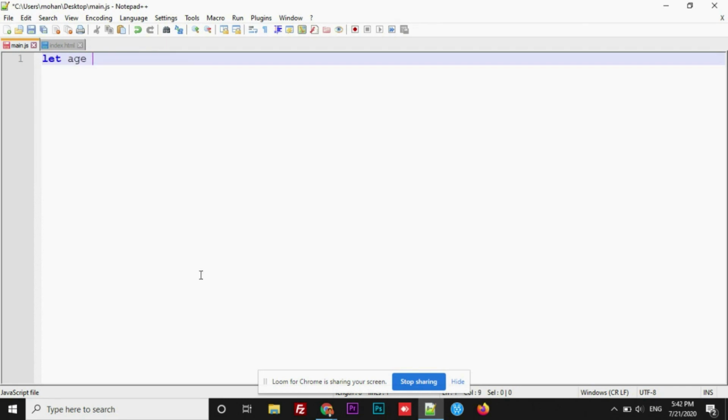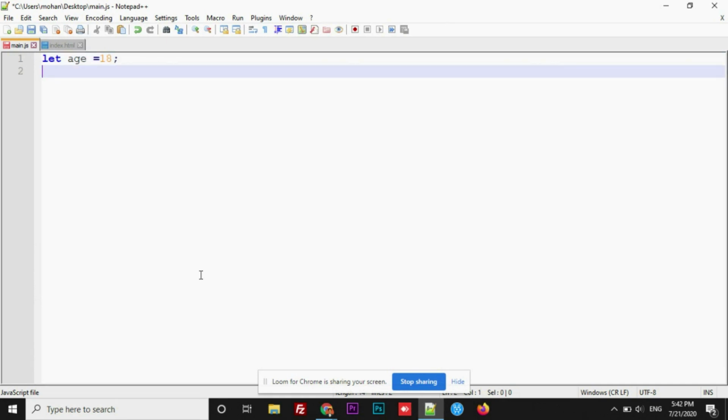Let age equals to 18. All right. Now I simply created a variable here and assigned the value 18 to it. Now my requirement is if age is greater than or equals to 18, then it should display you are eligible to vote in the console. Else it should display you are not eligible to vote. Let's implement with if.